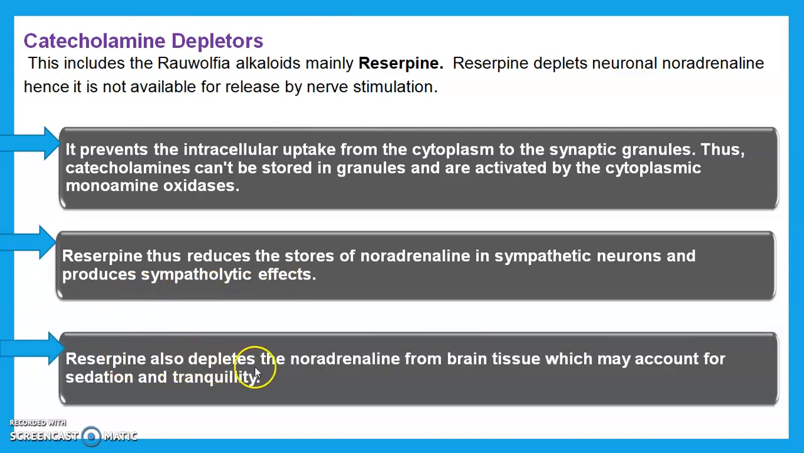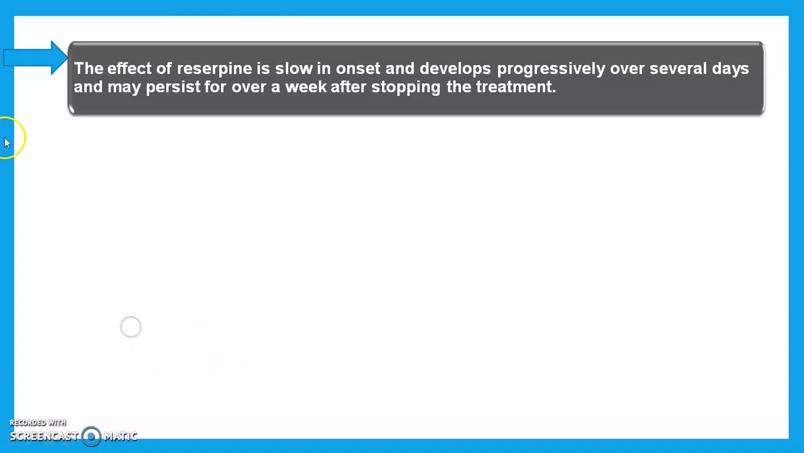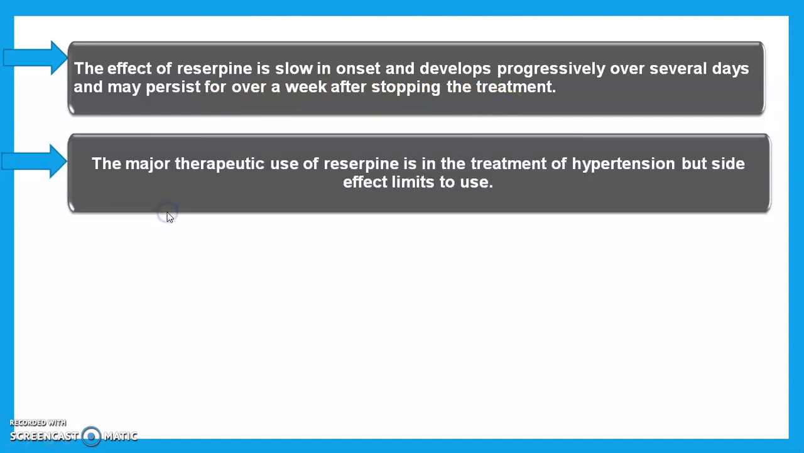Then reserpine also depletes the noradrenaline from the brain tissue, which may account for the sedation and tranquility. The effect of reserpine is slow in onset and develops progressively over several days, and may persist for over a week after stopping the treatment also. That's why reserpine is not preferred.